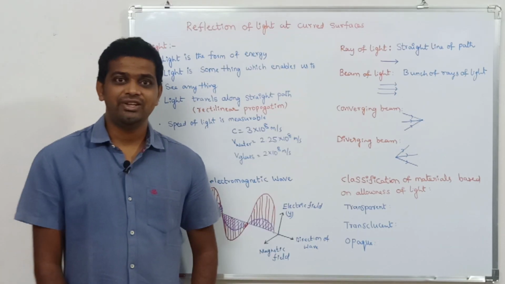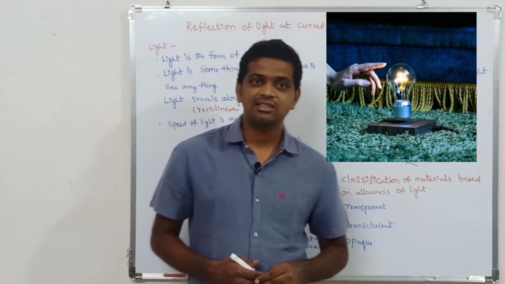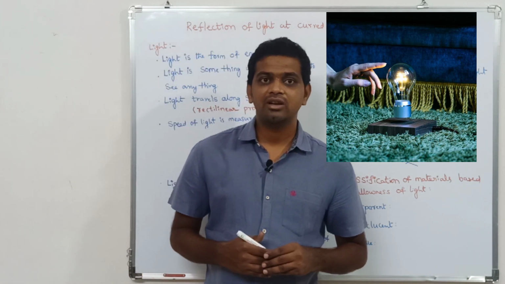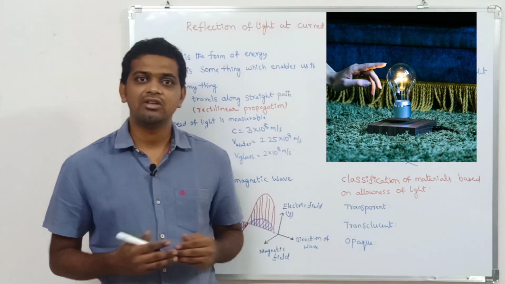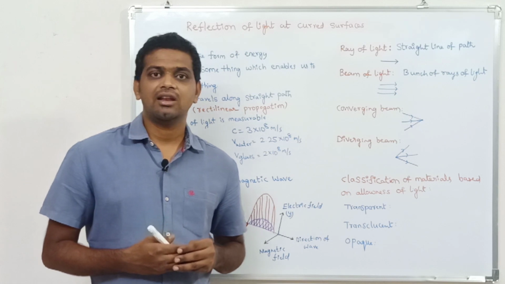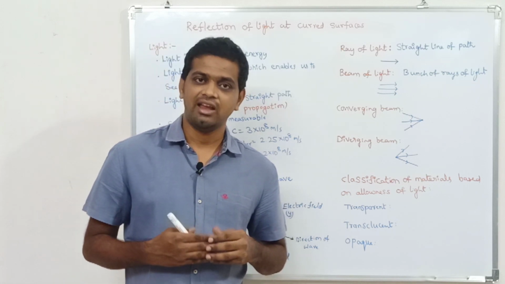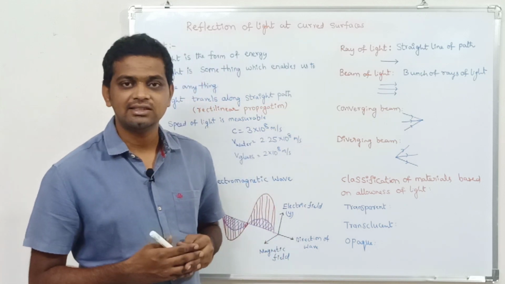Hello students, in this video we are going to discuss light. We know light is a form of energy. To prove this, just switch on a bulb for 5 to 10 minutes and then touch the bulb. You will observe the sensation of heat. So by means of this activity we can conclude that the substance which emits light also emits heat energy. So light consists of heat energy.